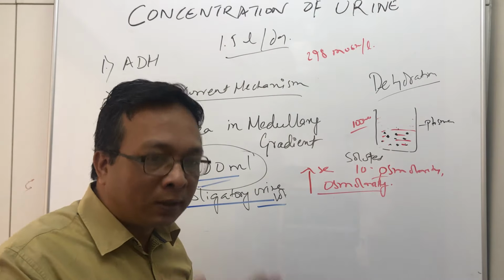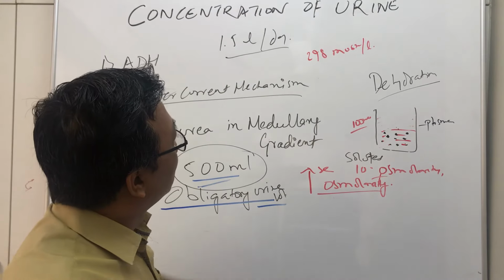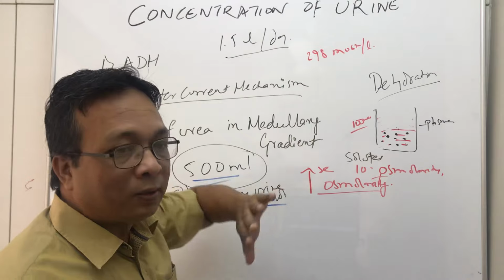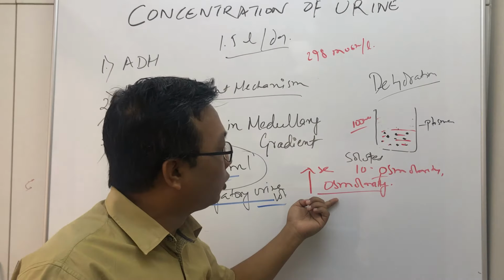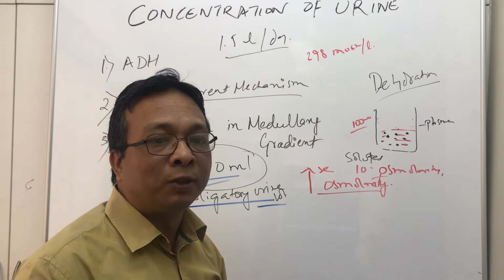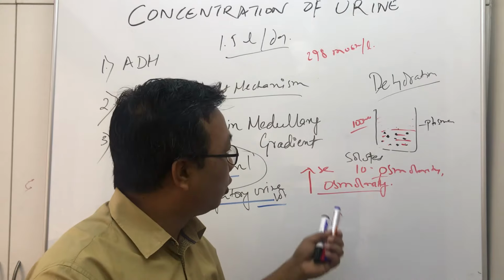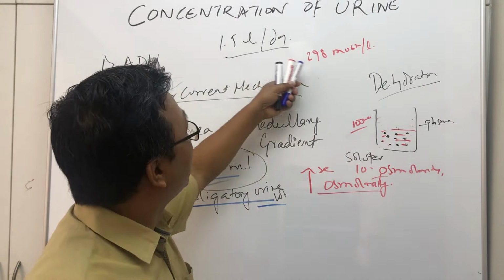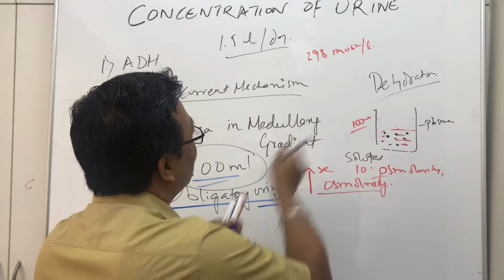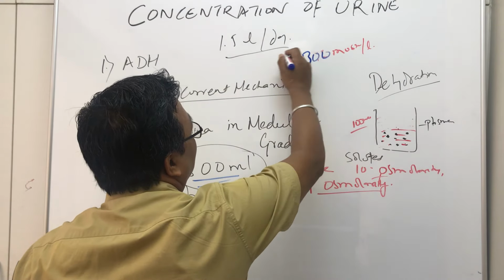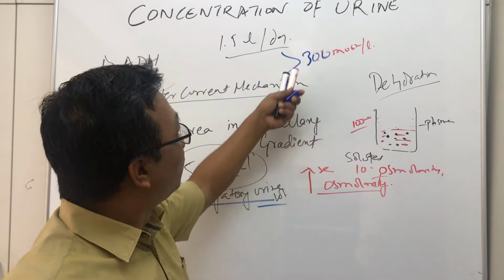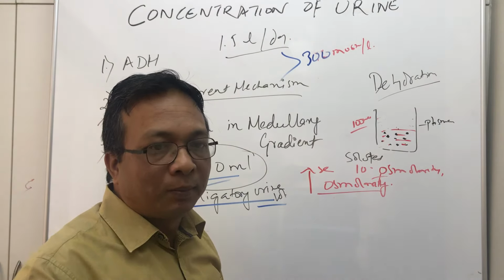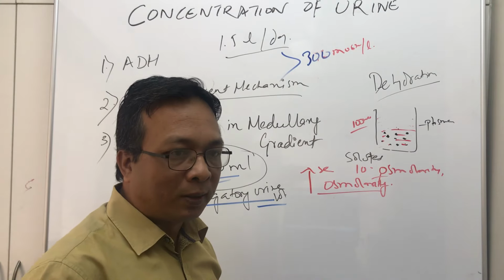So how does it become concentrated? Urine concentration means what? Concentration of urine is related to increased osmolarity. Whenever the plasma osmolarity increases to more than 300, normally 298, so let's make it round, 300, what happens? Urine becomes concentrated, because it is trying to help the body conserve water, right?